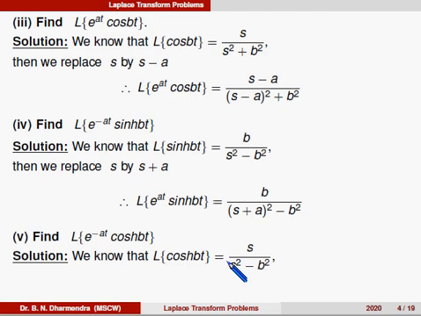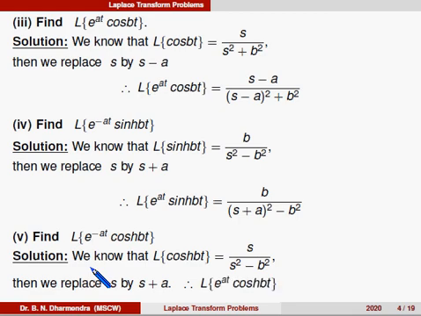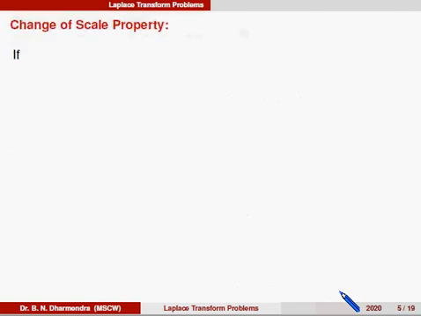What do we have to replace? If it is a negative term, we replace s by s plus a. Therefore, Laplace of exponential minus at into cos hyperbolic bt is equal to s plus a divided by (s plus a) whole square minus b square.